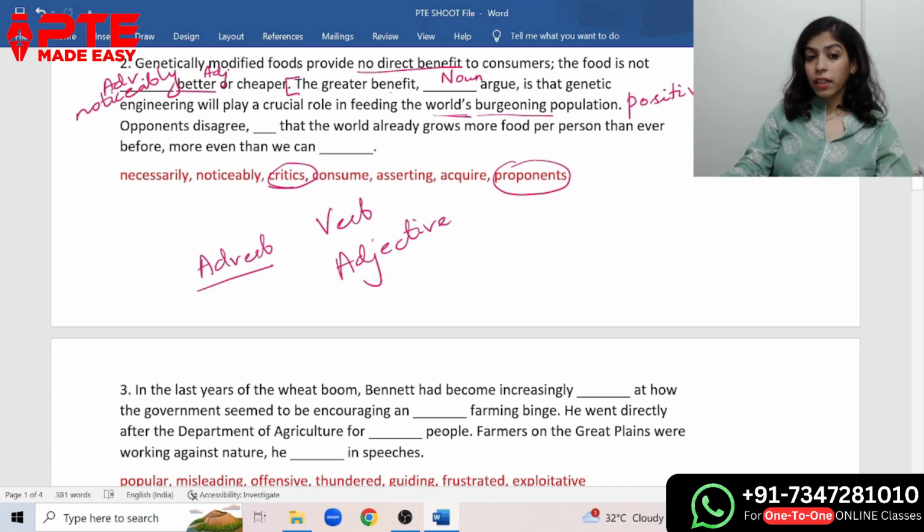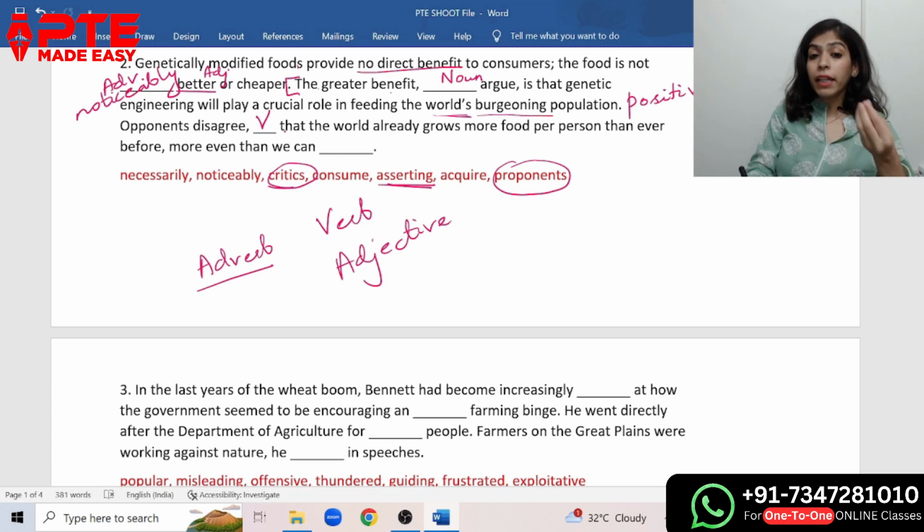Opponents disagree dash that the world already grows more food. Opponents disagree dash that. What that? Here we'll get some verb only. Opponents disagree dash that the world. Okay? What verb will we have here? Asserting. We have only one verb here. Asserting that the world. Okay? Consume cannot come. Opponents disagree consume that the world already knows no. Asserting means